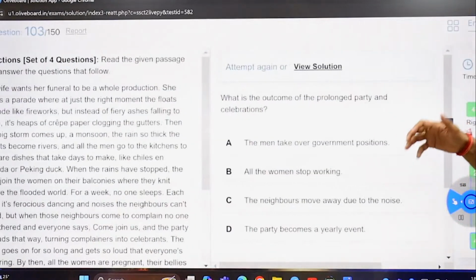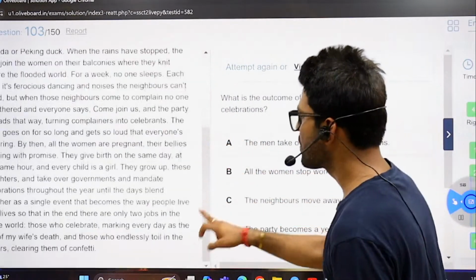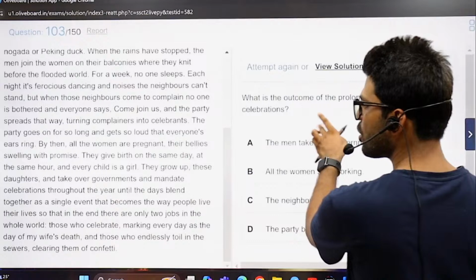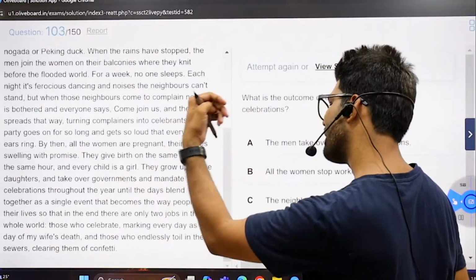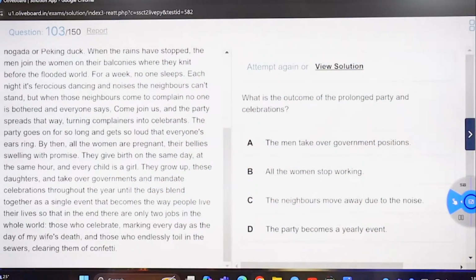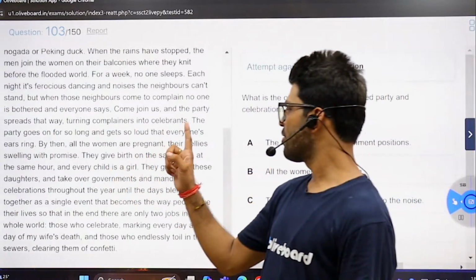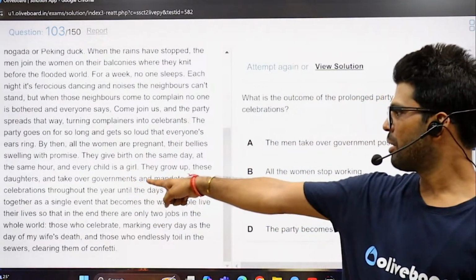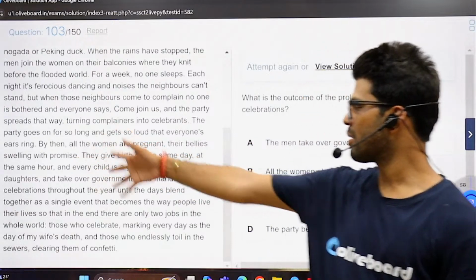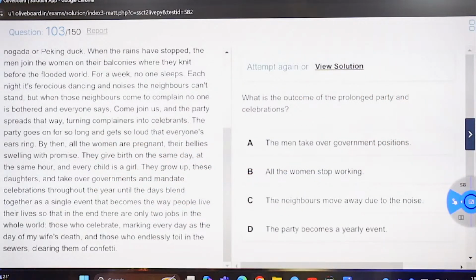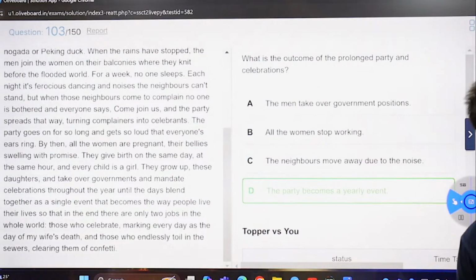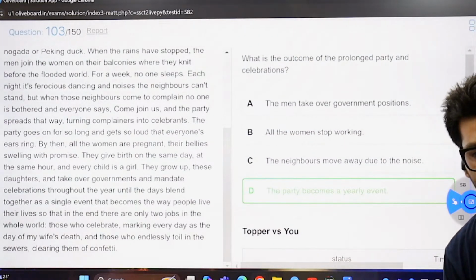What's the outcome of the prolonged party and celebrations? It is all turning into a year that is lasting into a single event, that becomes the way. Men take over government positions? No, she wants women to take over government positions. The girls born on the same day? Nope. All the women stop working? Nope. The neighbors move away? No, they join the party. It becomes a yearly event.